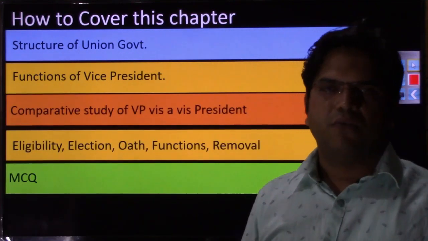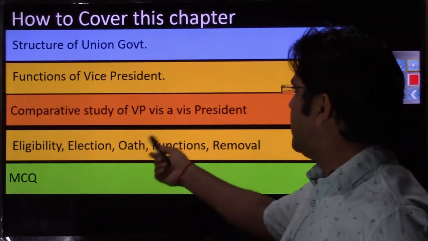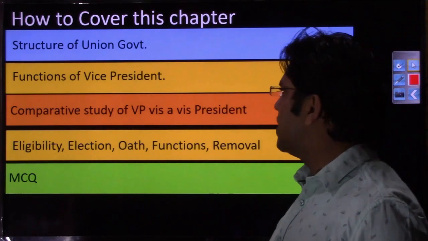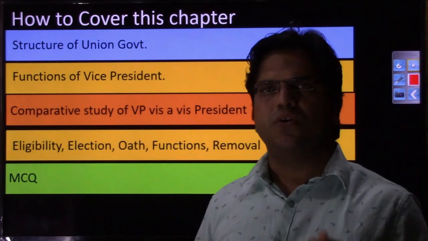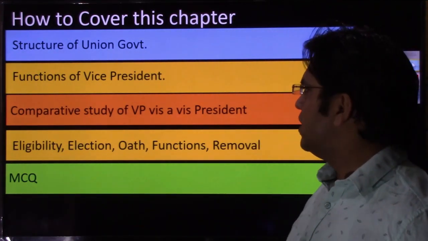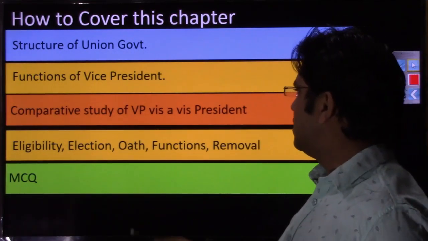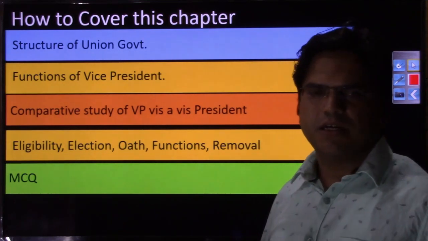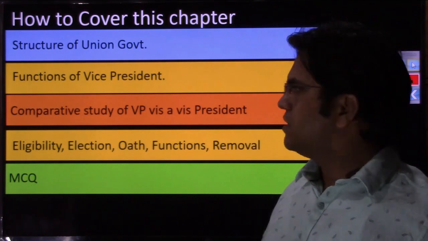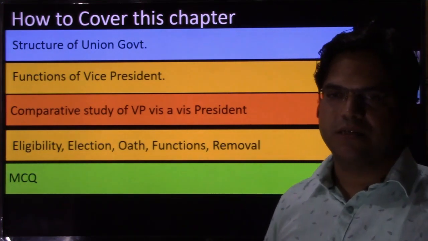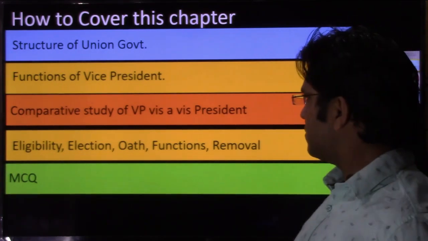Thereafter, functions of Vice President, and then we'll compare them with presidential functions. As I already told you, we'll do a comparative study of Vice President's office vis-a-vis President. When we discuss eligibility criteria, oath, election, and removal process, we'll compare with presidential impeachment and presidential eligibility criteria. This chapter is not going to be as lengthy as the president's was. It will hardly take 30 or 35 minutes, though I cannot declare that until this recording completes.